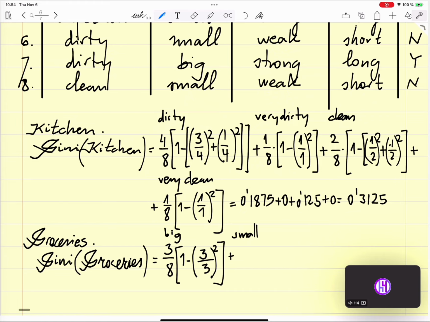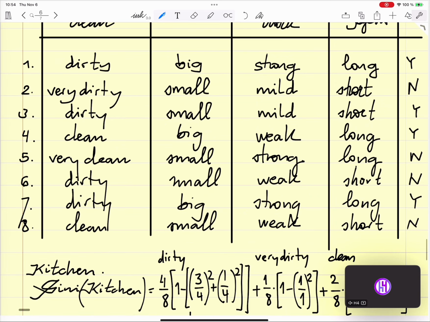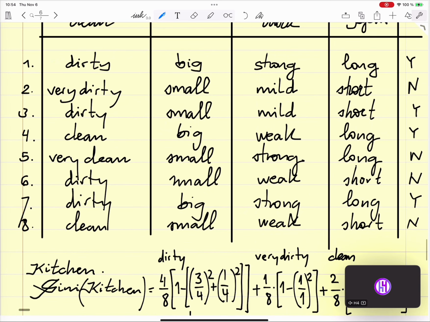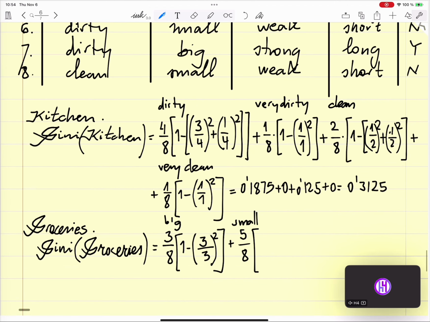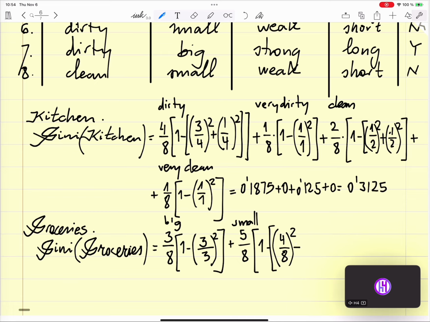Small is then going to be 5. For small we have 4 times no plus 1 time yes.